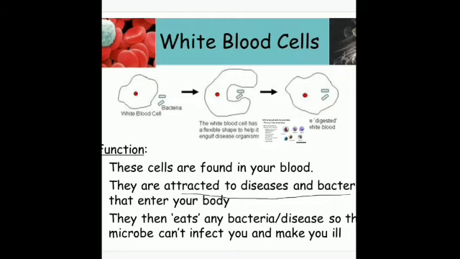Microorganisms are organisms that cannot be seen with the naked eye, like bacteria and viruses, and they enter our body through the food or through the water that we are taking. Is that clear? So they are the soldiers of our body, and that is why we give this name, because they are protecting our body against various infections and various diseases.